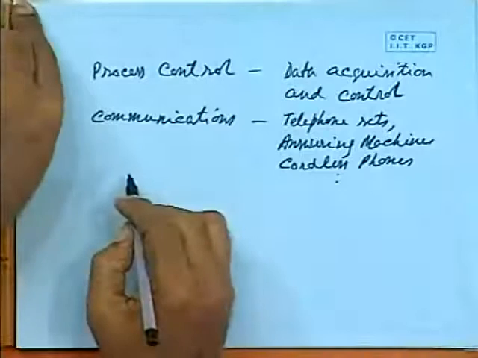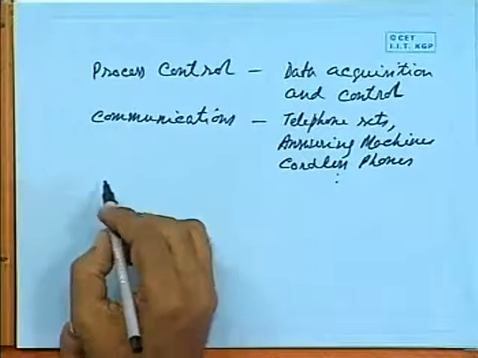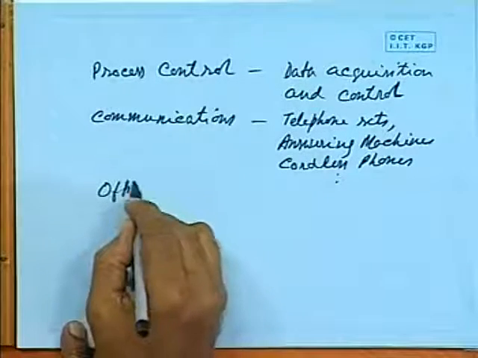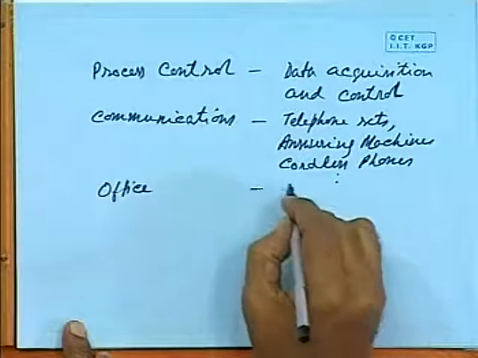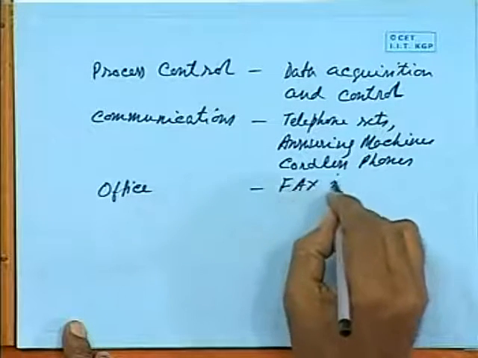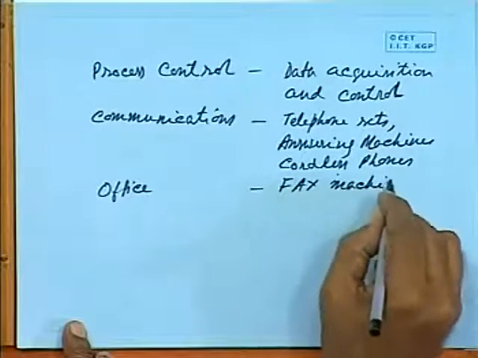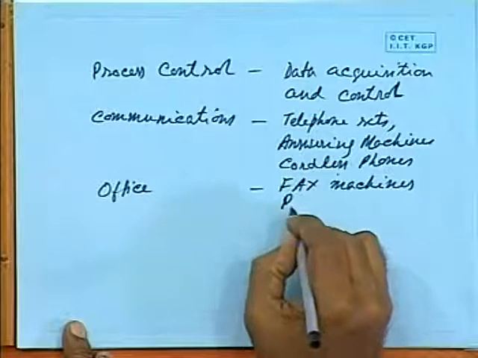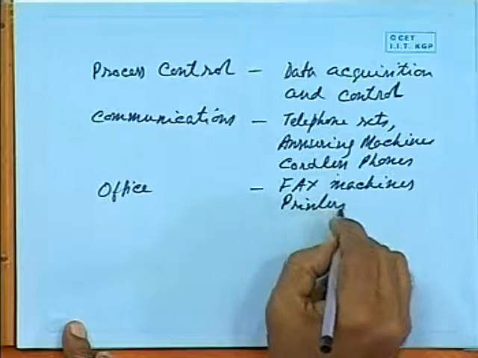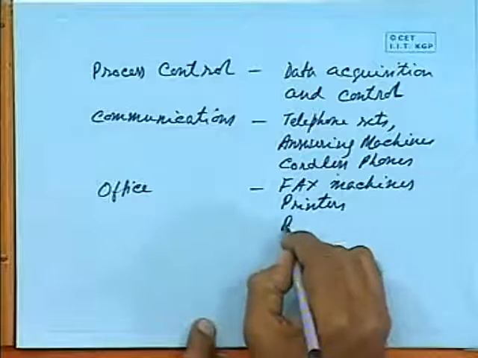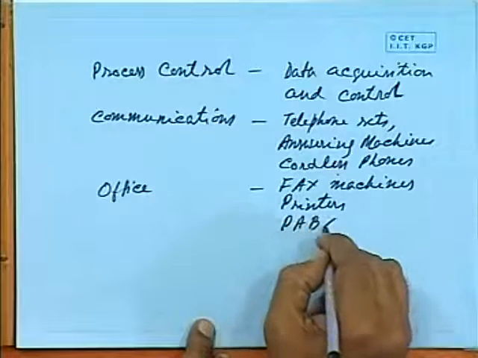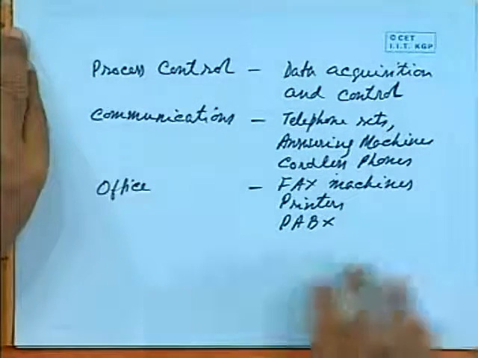Similarly, you can use them in offices, in office equipment like fax machines, printers, small PABX, and so on.